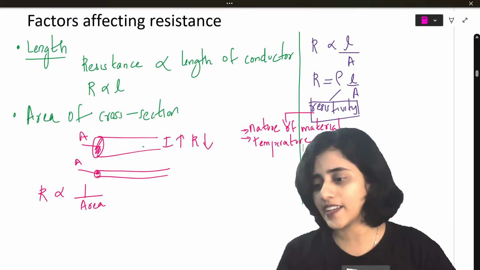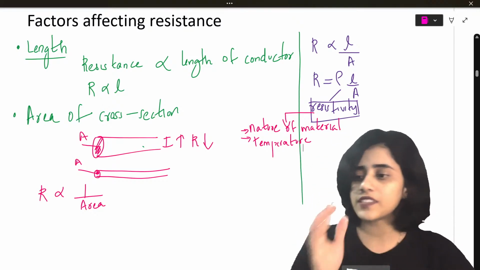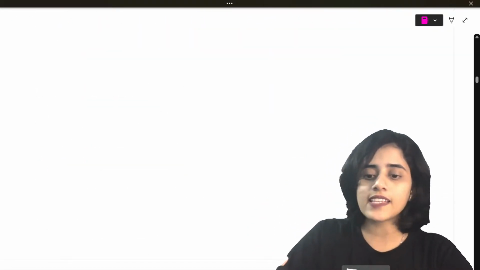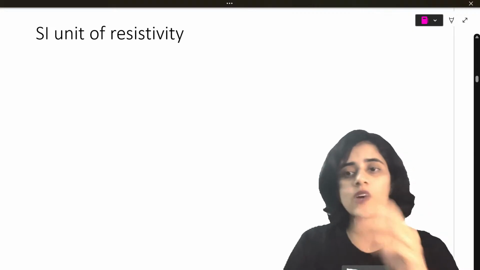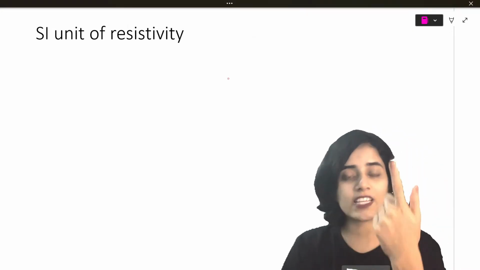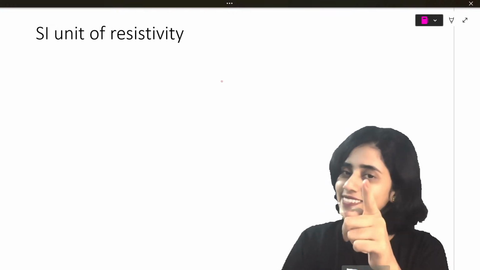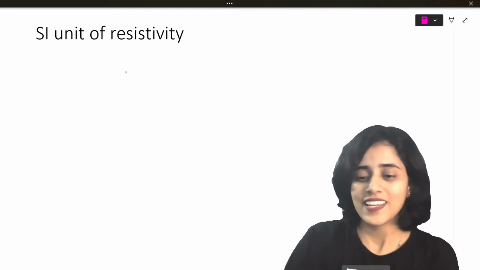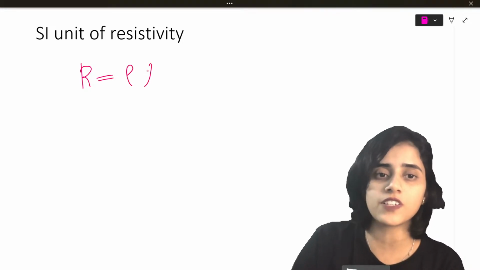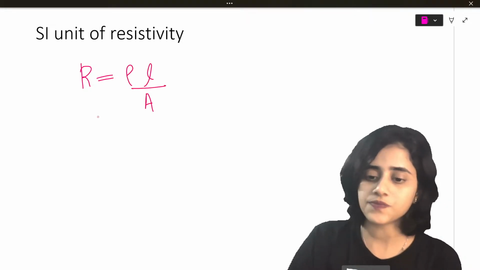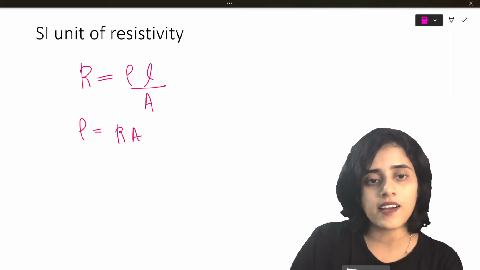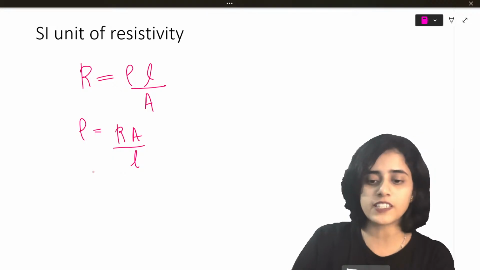Harshini, hi. Factors affecting resistance is clear. Let's move on to the next topic: the SI unit of resistivity. So now we learned a new term, resistivity. What does resistivity depend on? Nature of material and temperature. So how will I find the unit? Let me write down the formula first. This is the formula. So rho is RA by L, simple cross multiplication.